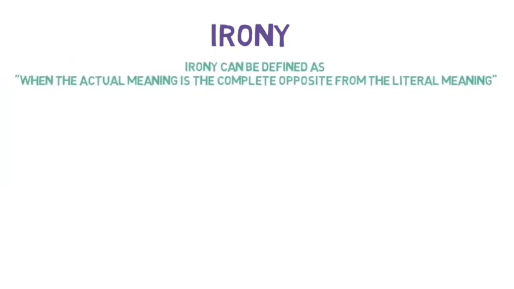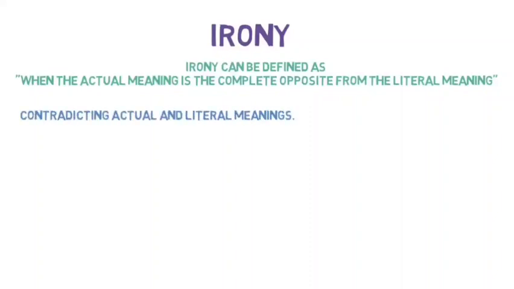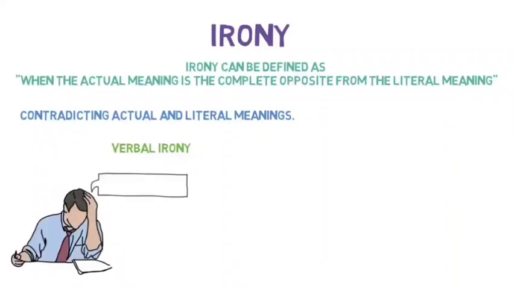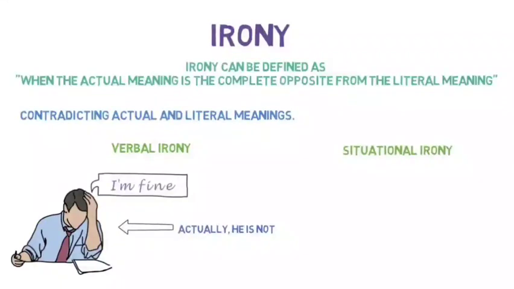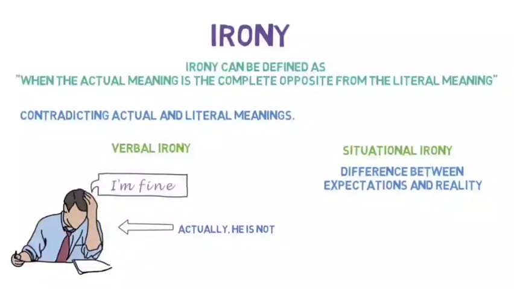Our first figure of speech is irony. Irony can be defined as when the actual meaning is the complete opposite of the literal meaning, or sometimes what we expect, just the opposite happens. It is written contradicting actual and literal meaning. Here the first one is verbal irony, second is situational irony, and then dramatic irony. Verbal irony: I can say in a bad situation that I am fine, but actually it means I am not that fine.